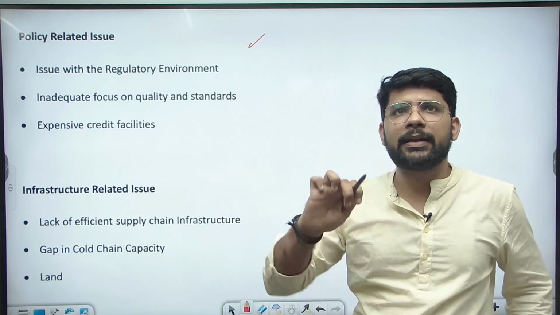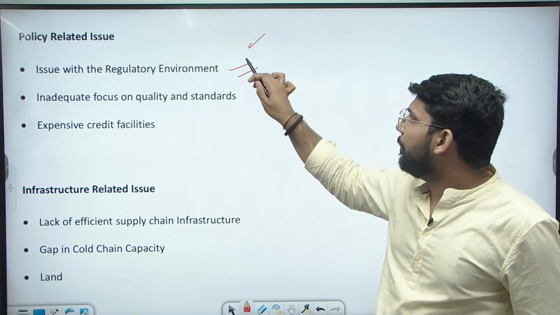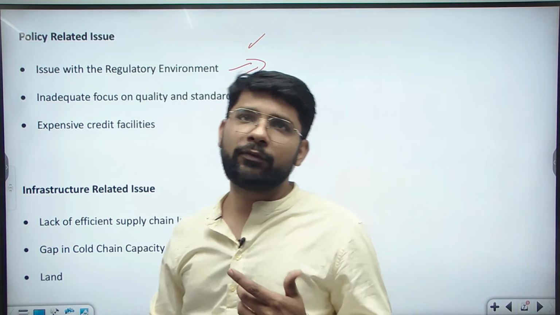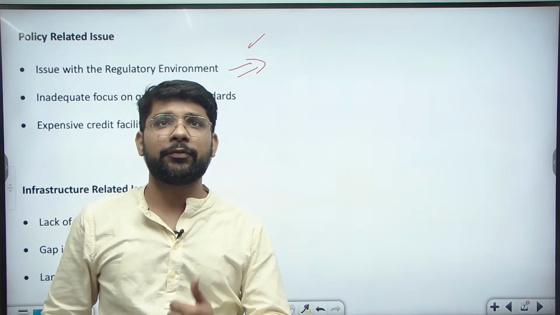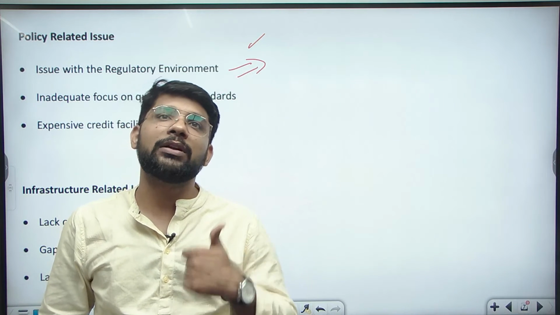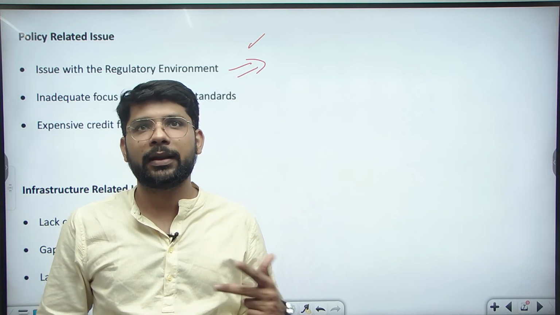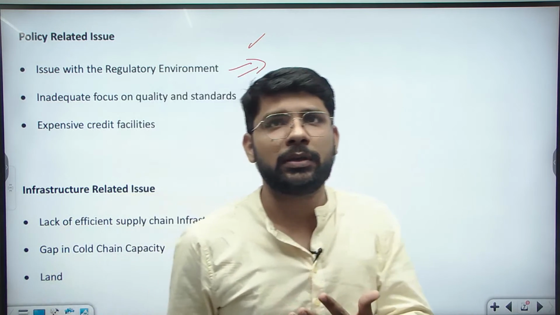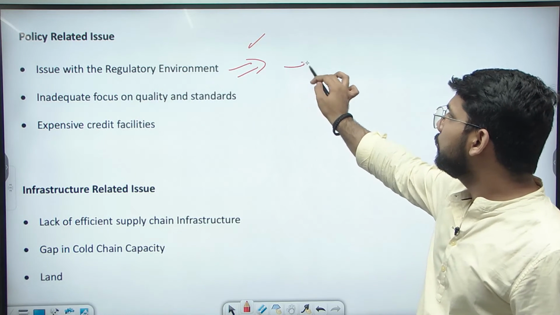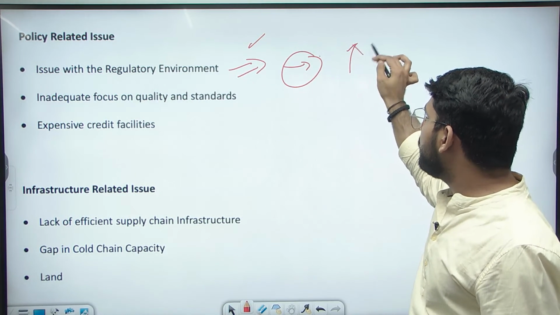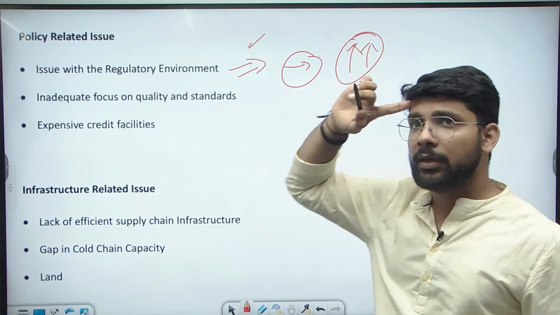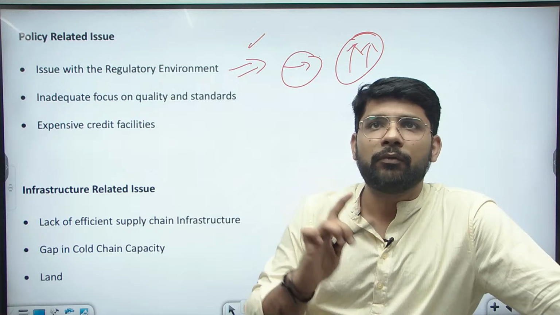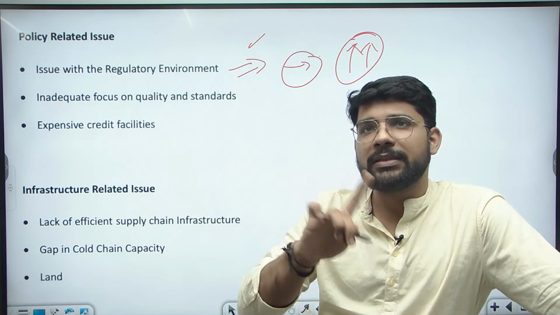In the policy related issue, first is the issue with the regulatory environment. If we see the food processing industry, there are various regulators. The regulator for packaging is different, the regulator for quality control is different, the regulator for marketing is different, and the regulator for the consumer is different. So there are various regulators at each step, which lead to regulatory issues in the food processing industry. The various regulators lead to inefficiency in the food processing industry. So there is a need to work on that.